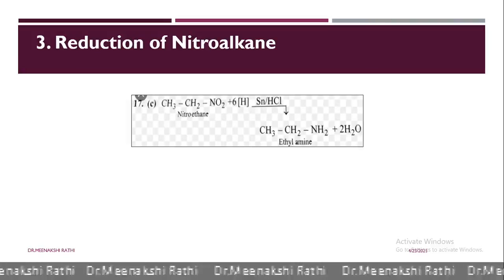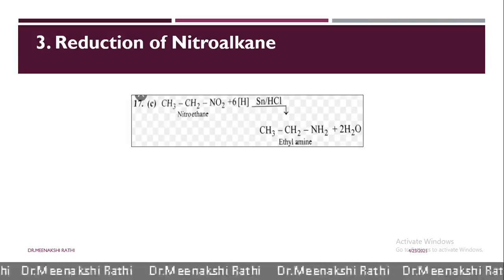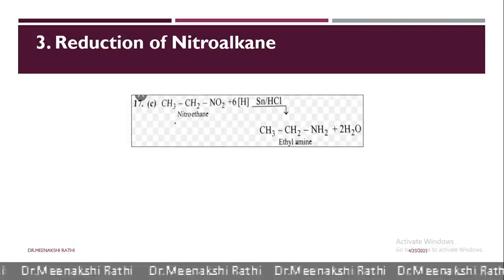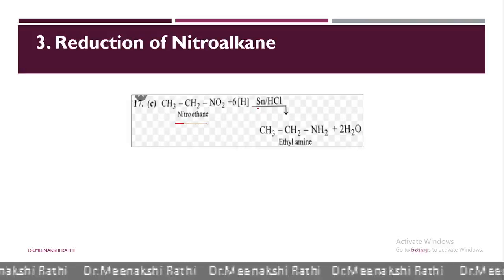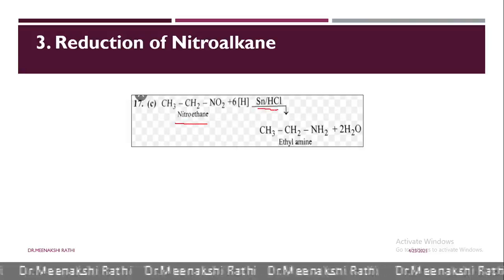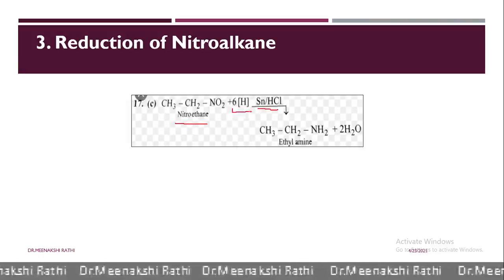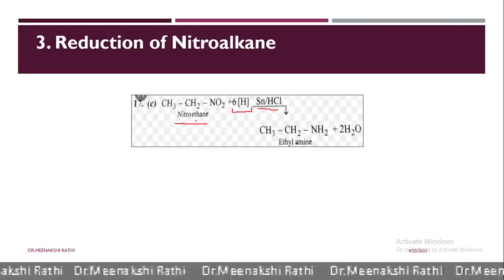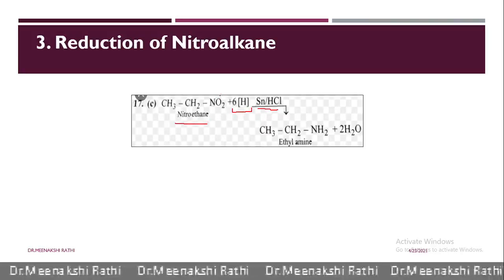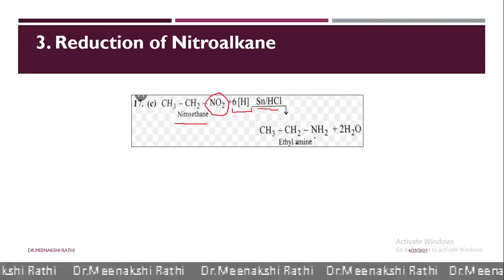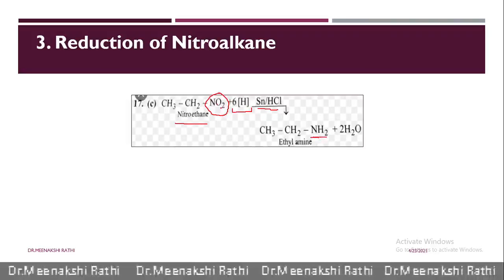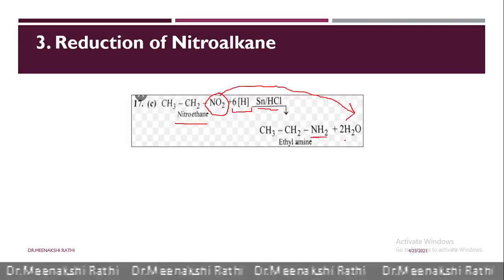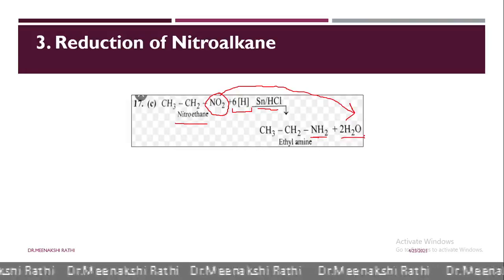by using tin and HCl as a catalyst. So here you can see in this reaction, nitroethane, when it is reacted with tin and HCl, here it acts as a catalyst and it provides 6 nascent hydrogen atoms. These 6 nascent hydrogen atoms reduce the nitroethane, and here the NO2 group is reduced to NH2 group and 2 water molecules are formed. That means 2 oxygen atoms get converted into 2 water molecules.